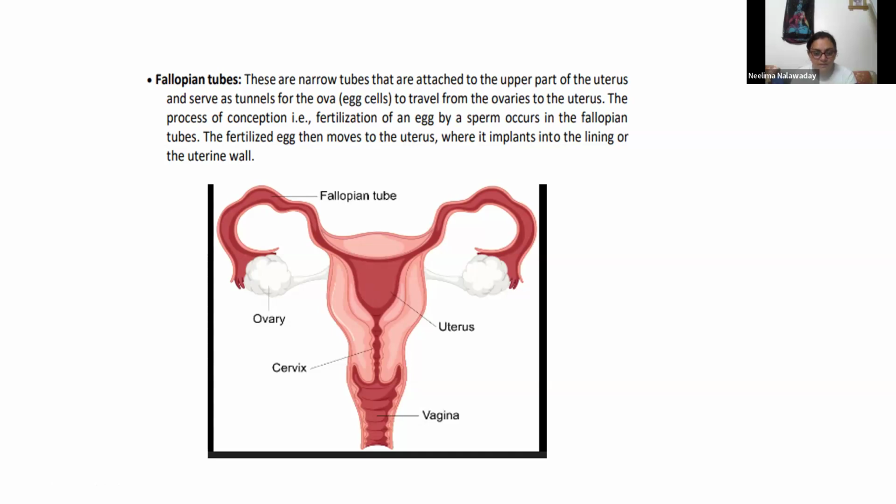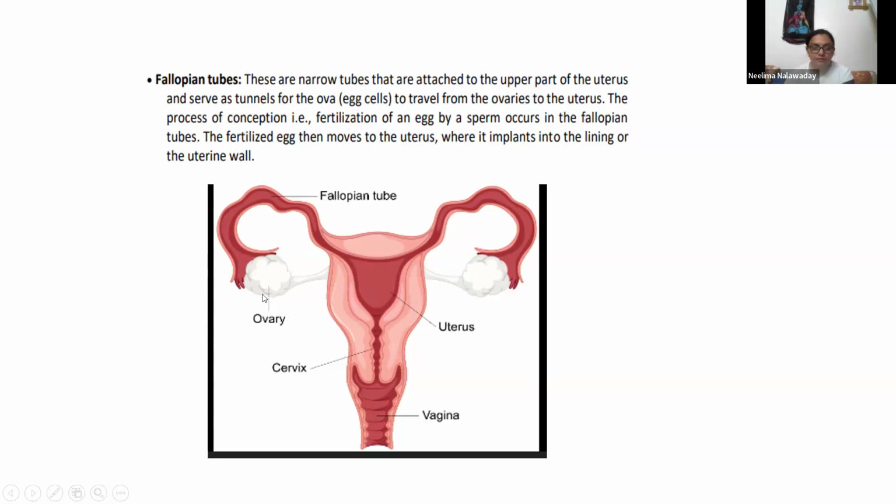And then fallopian tubes, two fallopian tubes on each side, and two ovaries attached to uterus. There are finger-like projections at the end of fallopian tubes, and they are covering these ovaries.